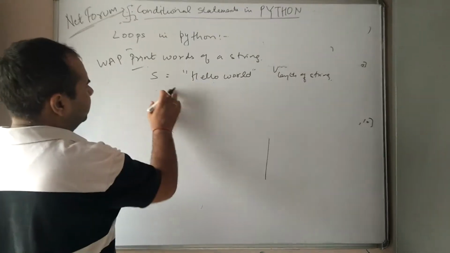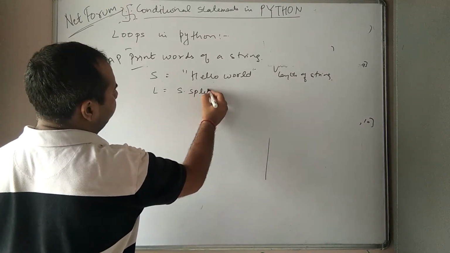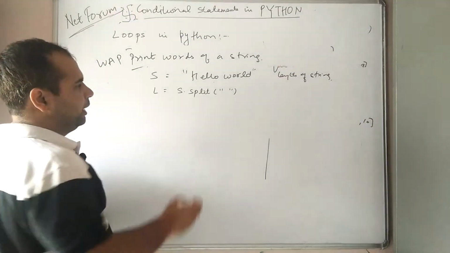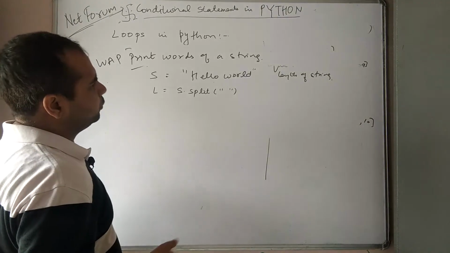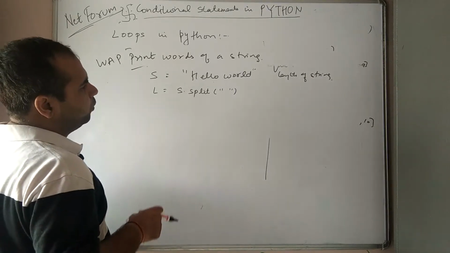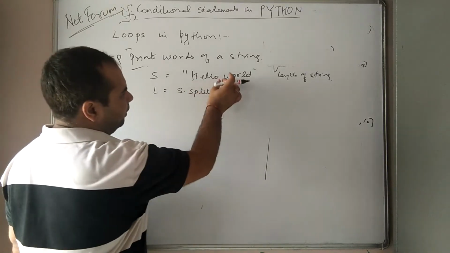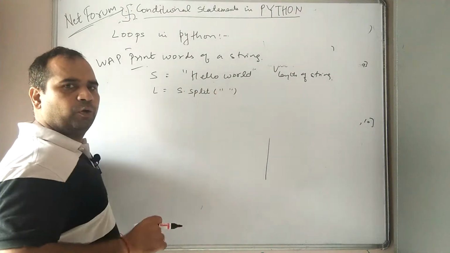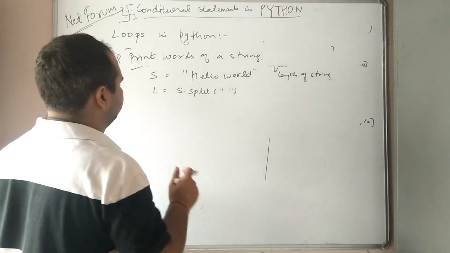How will I do it? I just have to split it. L equal to s dot split. And how do I have to split? I have to split where I find a space. Split is the function. We will focus on these functions later on, but at this moment we just have to focus on split. Split will simply split hello and world the moment it finds a space. We have another function, join, to join these things on the basis of spaces or commas. We'll come to that later on.